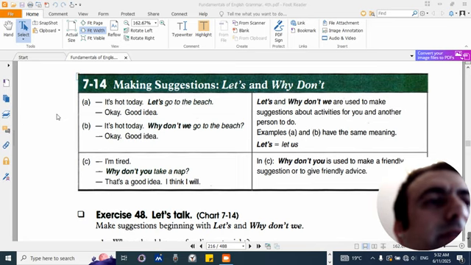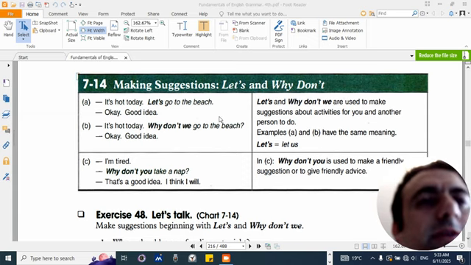7-14. Making suggestions: let's and why don't. A. It's hot today. Let's go to the beach. Okay, good idea. B. It's hot today. Why don't we go to the beach? Okay, good idea. Let's and why don't we are used to make suggestions about activities for you and another person to do. Examples A and B have the same meaning.